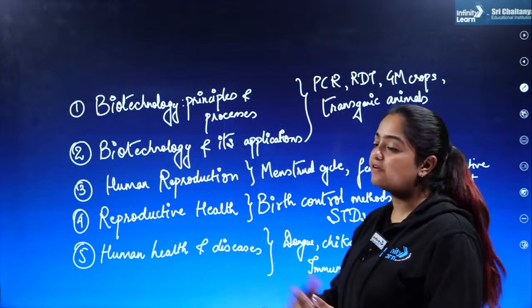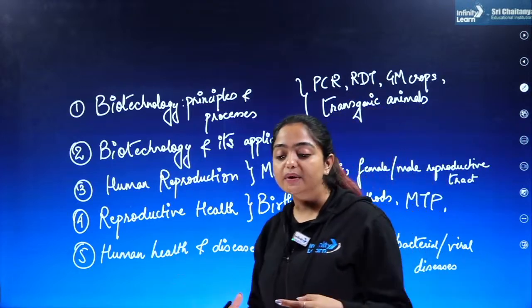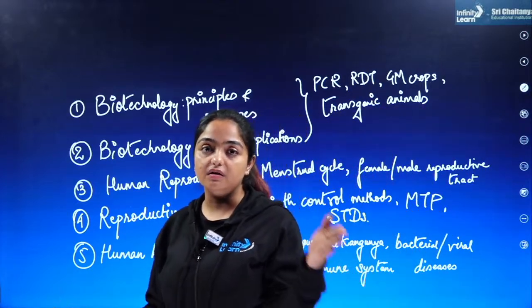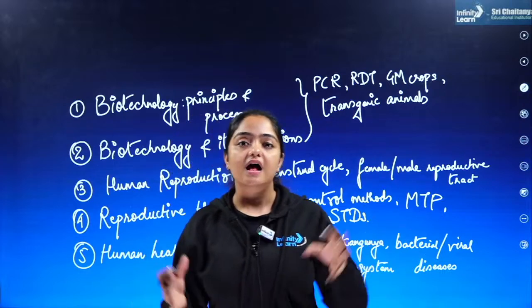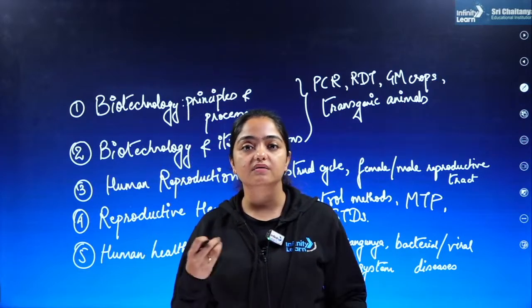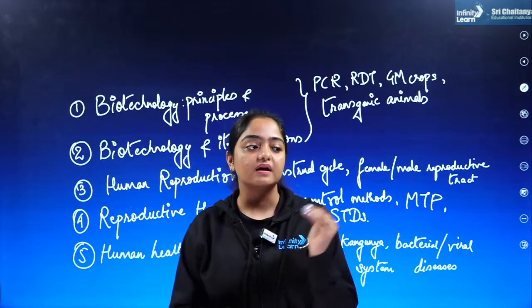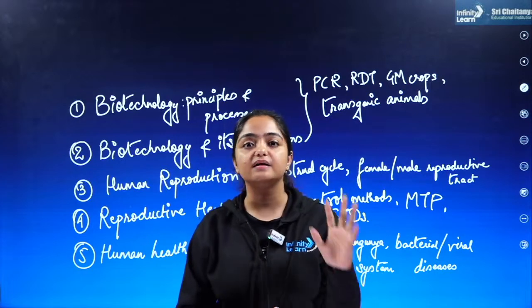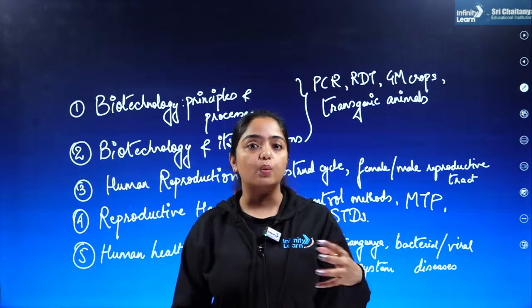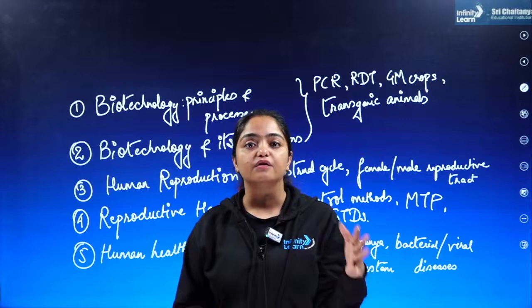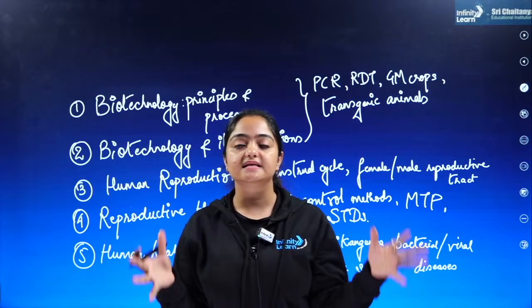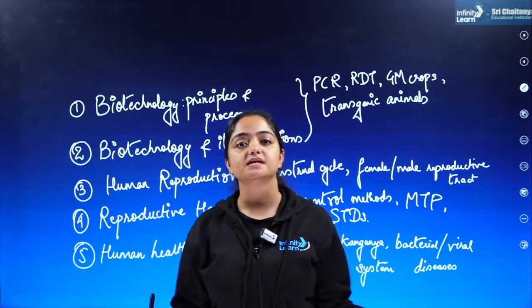And then ultimately we have human health and diseases, because a new edition has also been made over here when we talk about dengue and chikungunya. Other than that, of course, other bacterial viral diseases, also the complete, the entire information about our immune system when immunity is being concerned, right? So human health and diseases is also a chapter that becomes important over here.